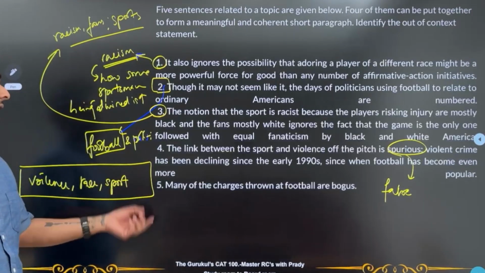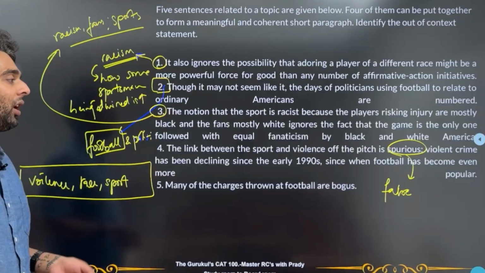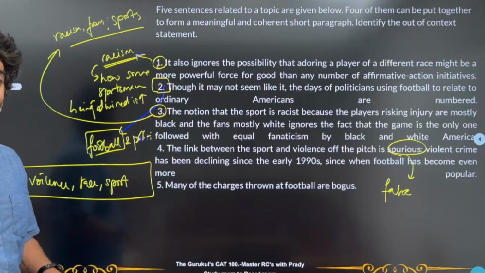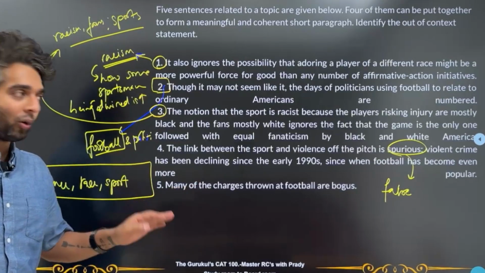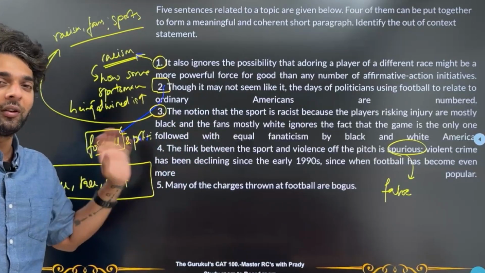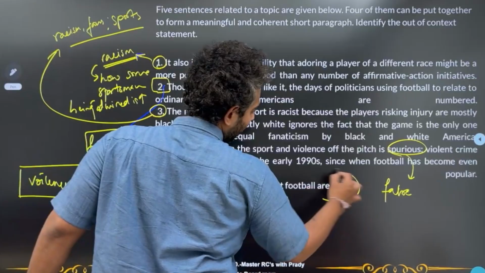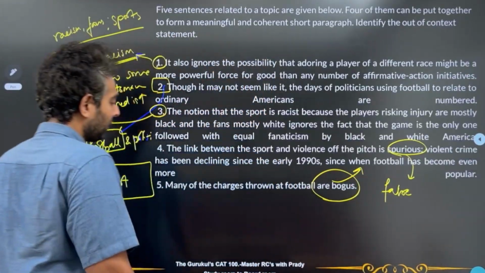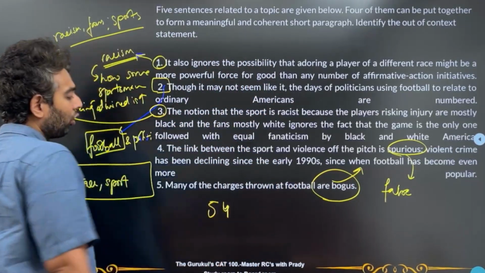Okay, now the 5th sentence: many of the charges thrown at football are bogus. Now see, once I say that many of the charges thrown at football are bogus, then I can go and say that the link between sport and violence off the pitch is spurious. That means it's fake, since some things that are bogus are being explained over here. So clearly 5, 4 go together.